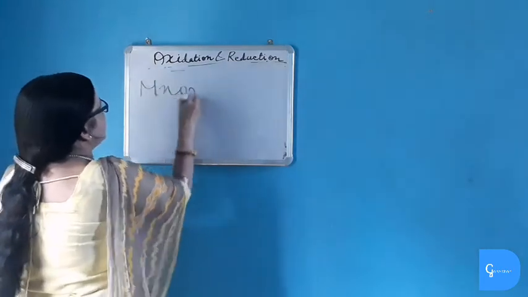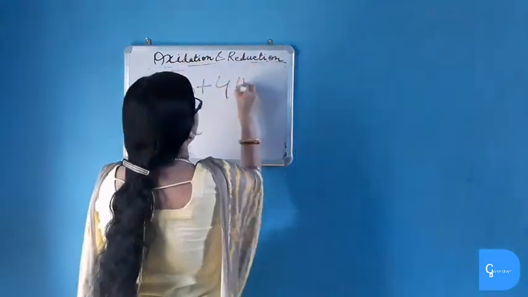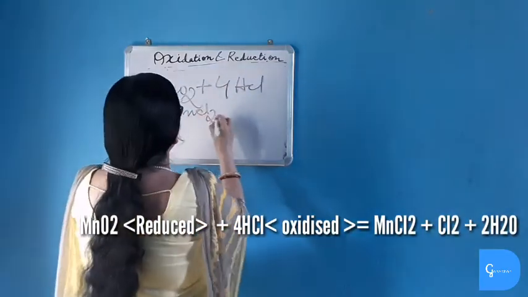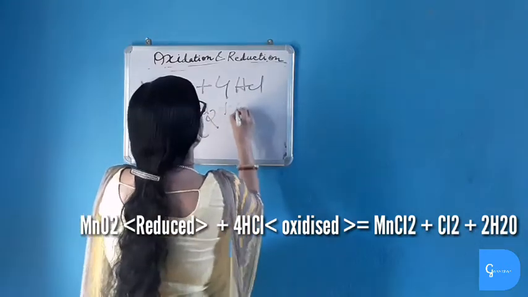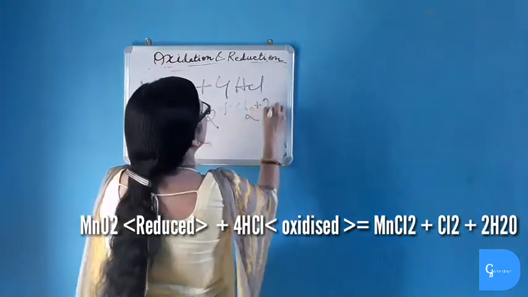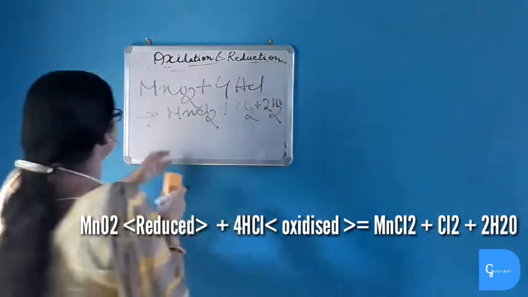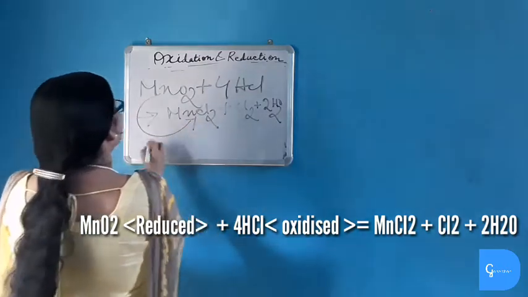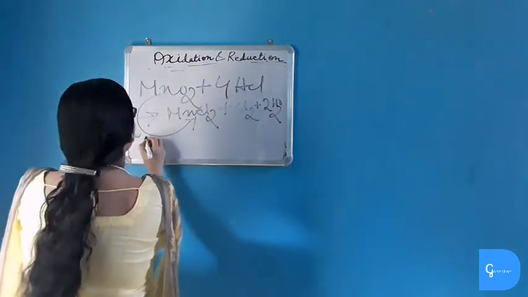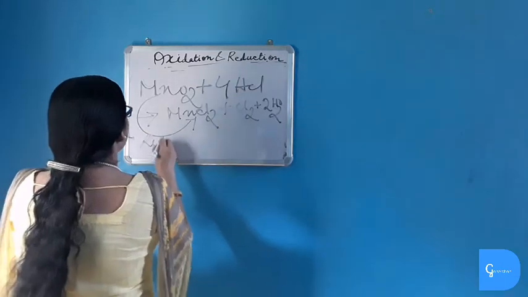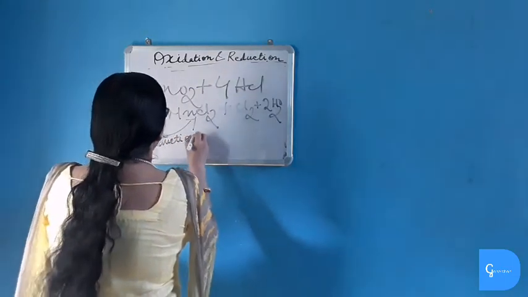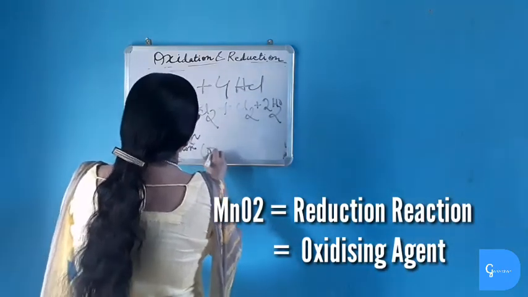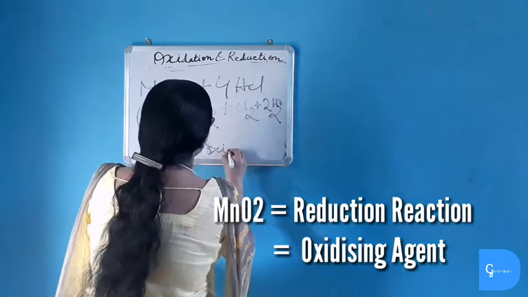when manganese dioxide combines with hydrochloric acid. See what happens. Manganese chloride plus chlorine plus 2H2O is formed. Now see in this reaction, manganese dioxide is giving oxygen and forming manganese chloride. As it is giving oxygen, it is a reduction reaction. Thus, manganese dioxide is undergoing reduction reaction, and the substance which undergoes reduction reaction is the oxidizing agent. So MnO2 is the oxidizing agent.